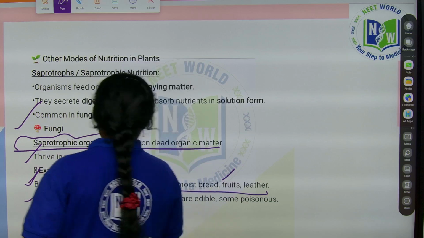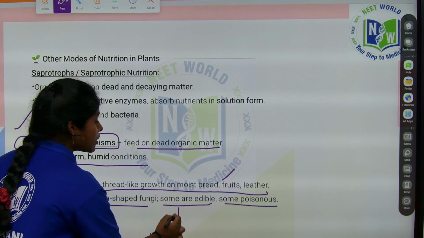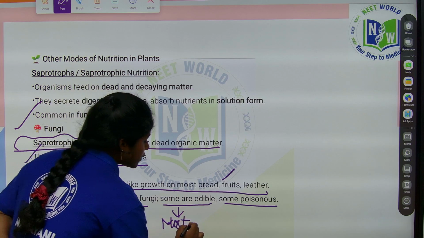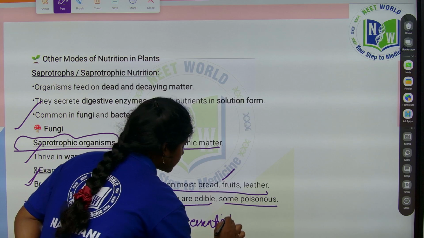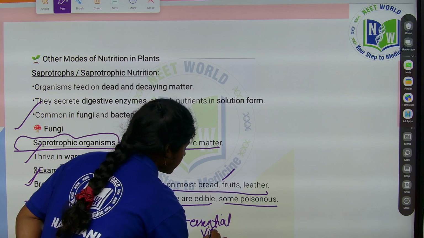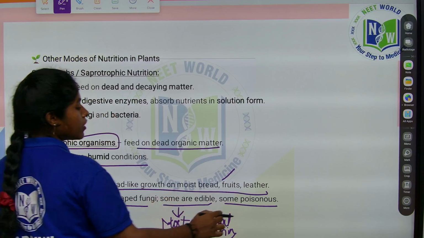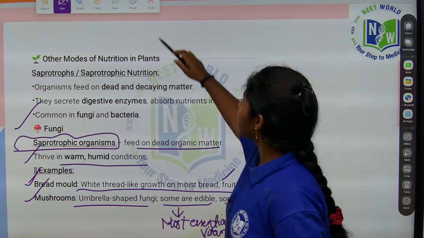Mushrooms are umbrella-shaped fungi. Some are edible, some are poisonous. Some edible ones have the most essential vitamins, so by consuming them we get those vitamins, right? They are edible, you can eat them. But some are poisonous too. We should not eat those mushrooms, right?